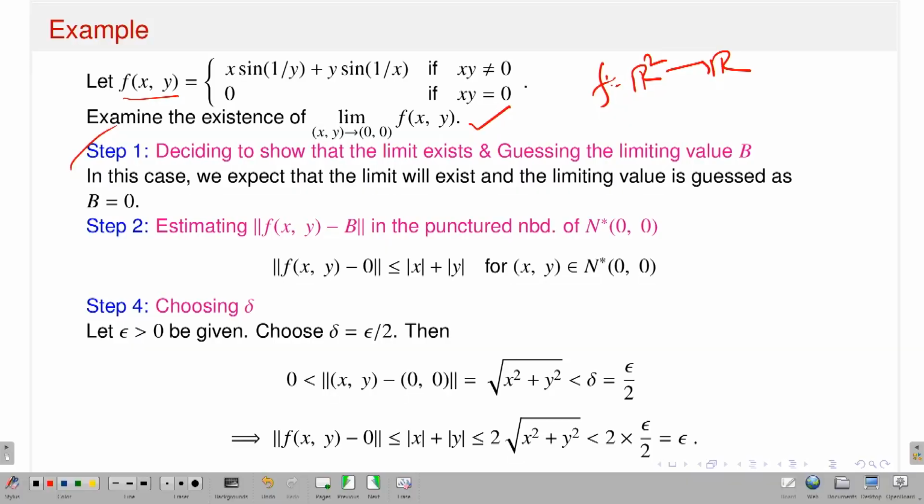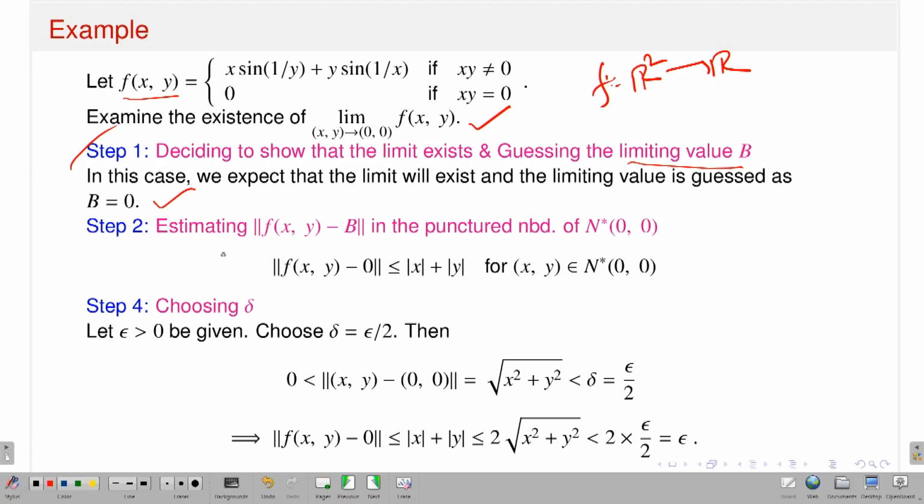So this is step one. What is my step one? Deciding whether the limit exists and guessing what the possible limit value should be. So what is the limiting value? In this case, we can expect that the limit will exist. I am guessing that the limit exists, and the limiting value b is equal to 0. That's my initial guess, but I have to prove it in terms of the epsilon-delta definition.